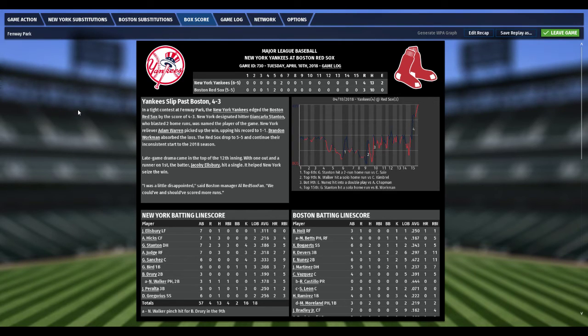That doesn't make sense. I don't know. That makes no sense what the computer said there. Anyway, Al Red Sox fan, the manager, says, I was a little disappointed. I know, I was a lot disappointed. We could have and should have scored more runs. Absolutely, we left way too many guys on base. So, anyway, very fun game using Out of the Ballpark 19. It was a tremendously long game, but it was entertaining.